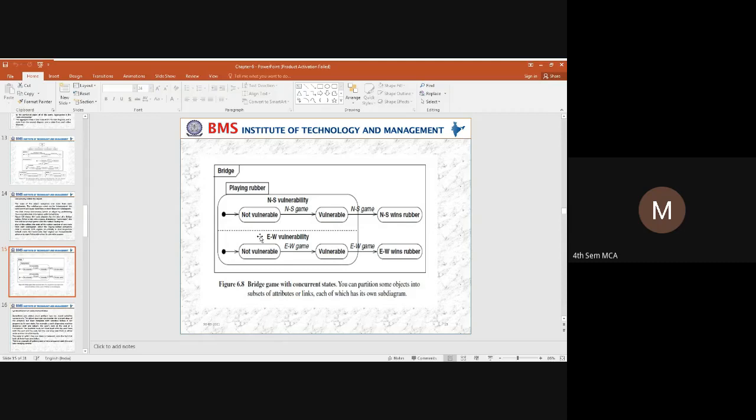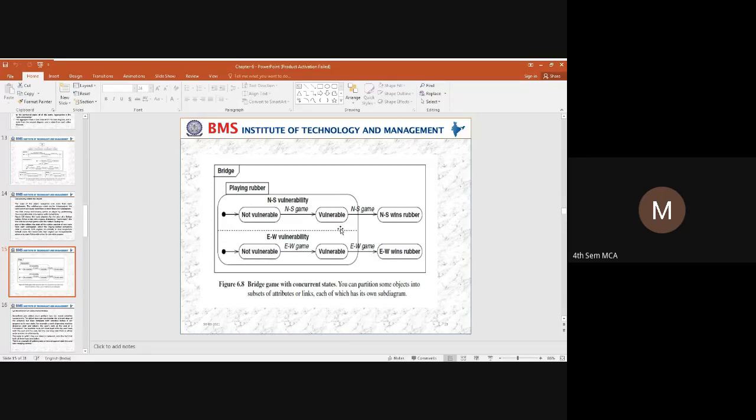So here we are taking a direction. We can expand this rubber either to the north south direction or to the east west direction. Both tasks, north south and east west, will be executed in parallel. So this is what we call concurrency. How do we separate the concurrency? You can observe here, there is a dotted line.